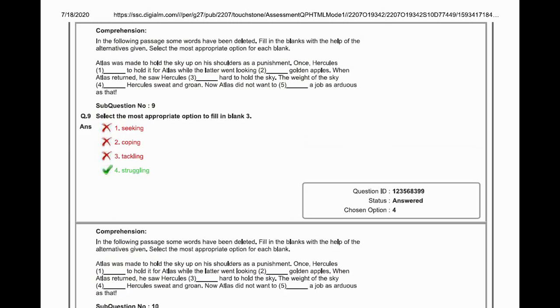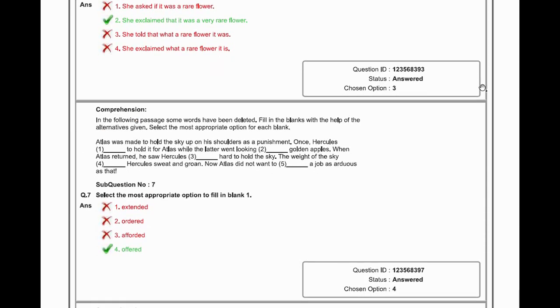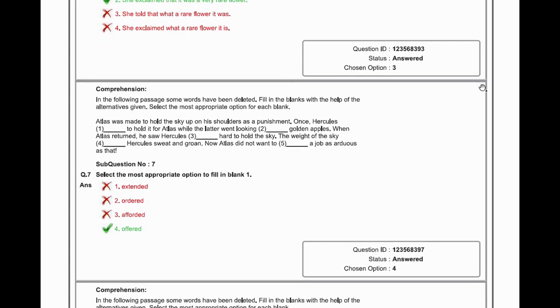Move to the seventh question. It is a comprehension with filling the blanks. In the following passage, some words have been deleted. Fill the blanks with the help of the alternatives given. Select the most appropriate option for each blank. Atlas was made to hold the sky up on his shoulder as punishment. Once Hercules dash to hold it for Atlas. The options for question 7th are extended, order, afforded, or offered.